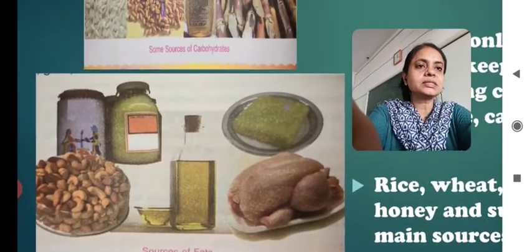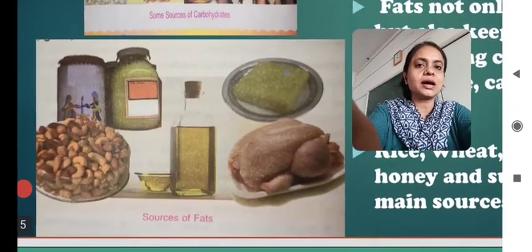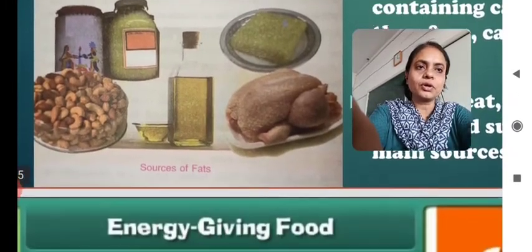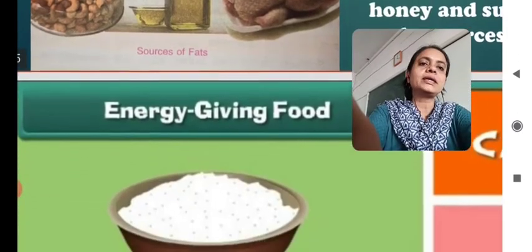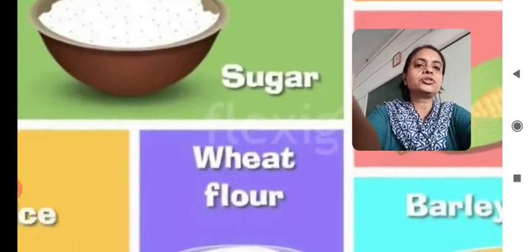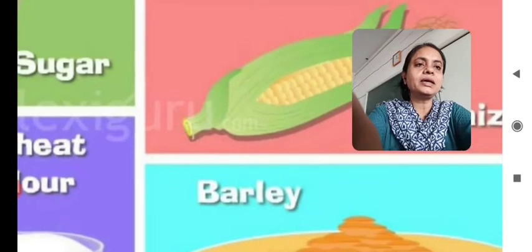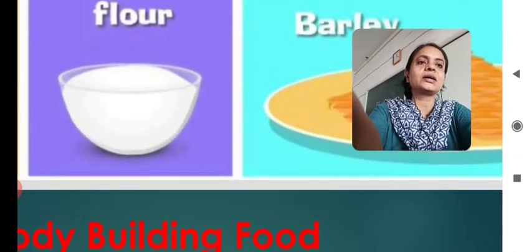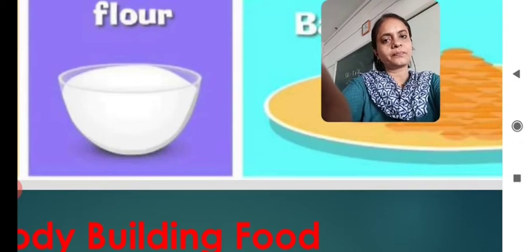So these two nutrients, carbohydrates and fats, are called energy giving food because they provide us energy. Some more food items are given here: sugar as a carbohydrate, wheat flour, rice, then barley, maize, etc. So these are the energy giving food.